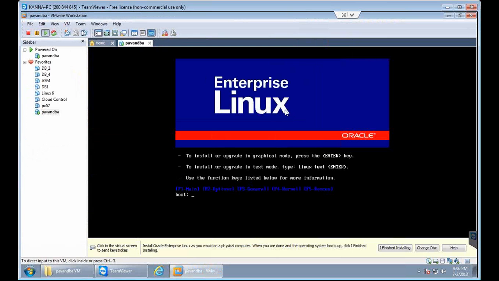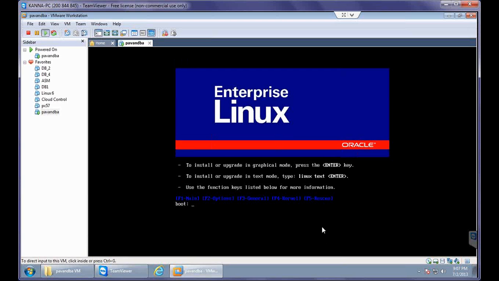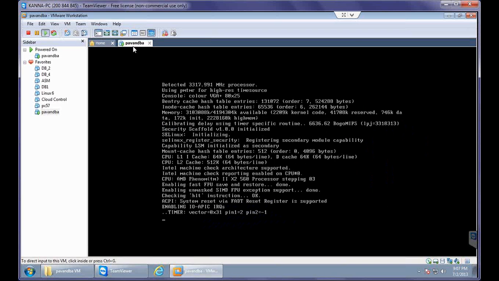Okay, so this is the first screen of your Linux operating system installation, and here you can see some pop-up was there, like I finished installing, change this can help. So click on I finished installing. Nothing will happen because of that.